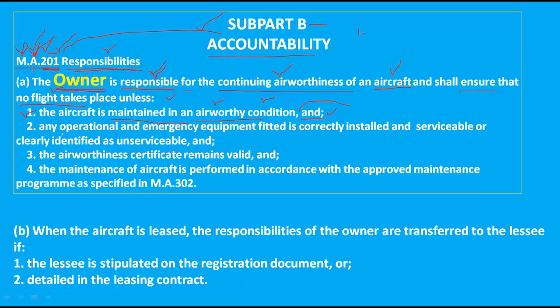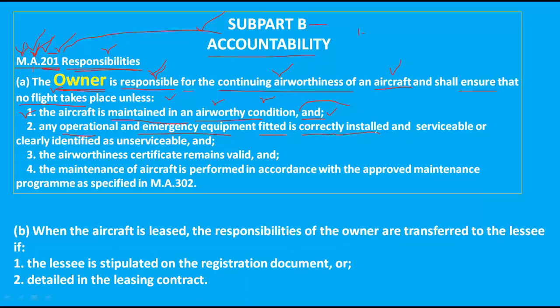Another thing, all the operational and emergency equipment fitted in that aircraft should be installed in a proper, correct way. All the operational and emergency equipment should work and function properly.